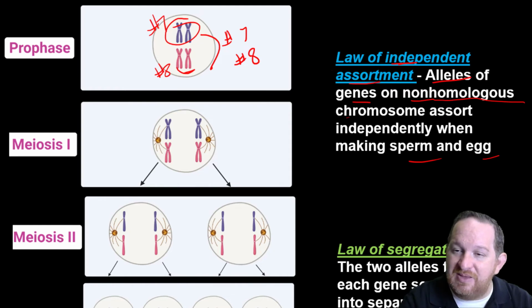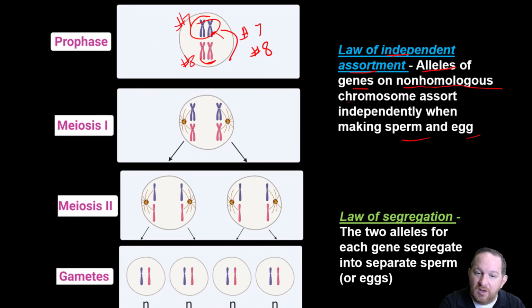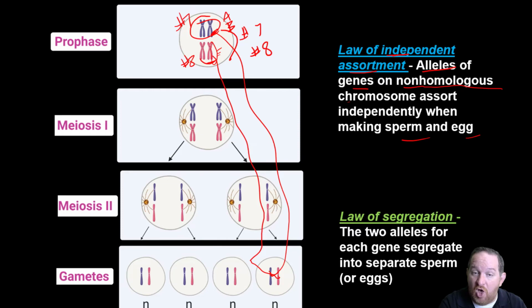And all we're saying in this law of independent assortment is that the alleles on this one could go into this sperm, and the alleles in this one could go into this as well, or not. They assort themselves independently. So just because this one maybe had a bunch of dominants on it, right, doesn't mean the one here, maybe with a bunch of dominant genes, will also go into the same one. The alleles assort themselves independently. So that's the law of independent assortment.